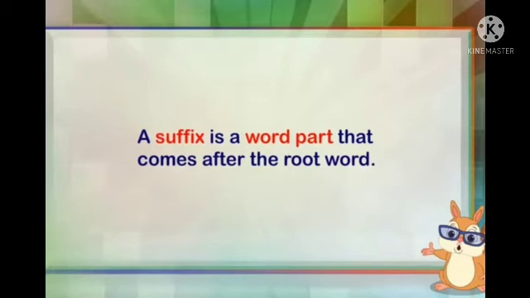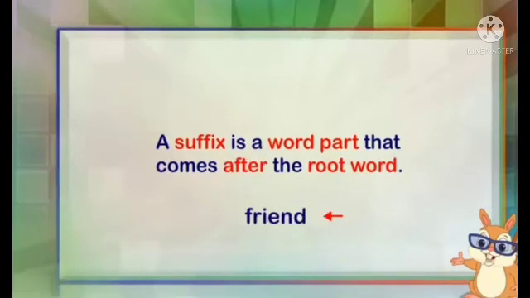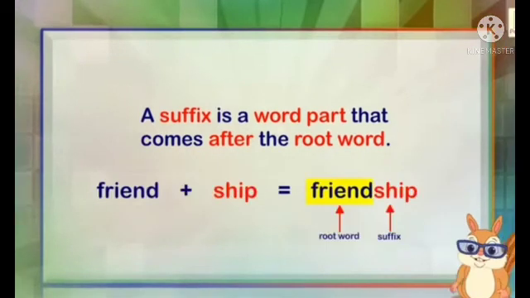For example, see on the screen, friend. Now if we add some word after the word friend, friend plus ship, that is friendship. So friend is your root word, and ship is the suffix. So it makes a new word, that is friendship.